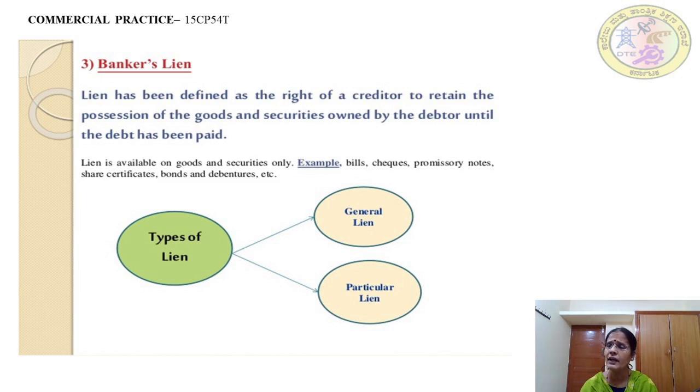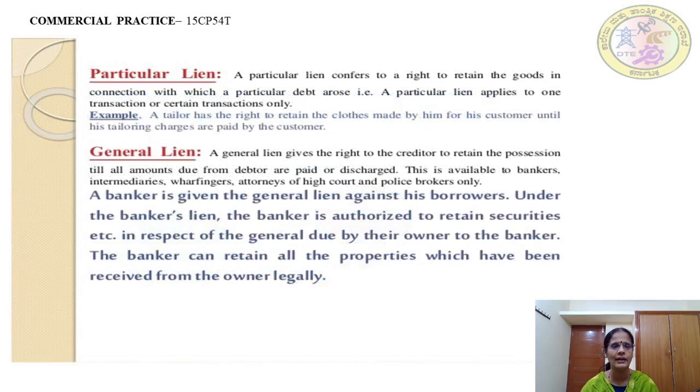So lien is available only on goods and securities, for example bills, checks, promissory notes, share certificates, bonds, debentures, etc. So I think you are very clear now about what a lien is and what it is for. It is only for goods and securities. When you go further in understanding lien, it is divided into two categories: general lien and particular lien.